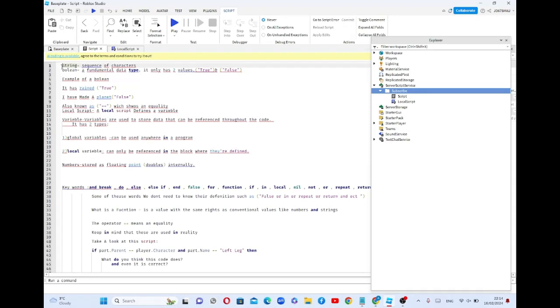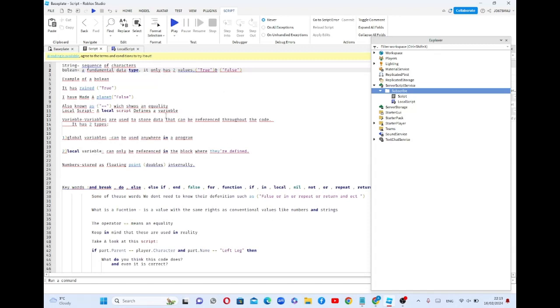So what's a string? A string is a sequence of characters. A boolean is a fundamental data type. It only has two values, true and false. For example, if it has snowed, when in reality it is snowing, it's true because it is. If it's snowing and I'm telling you, oh, it is raining, it's false because it's not raining. Get it?